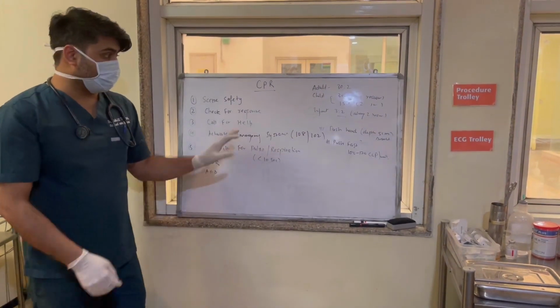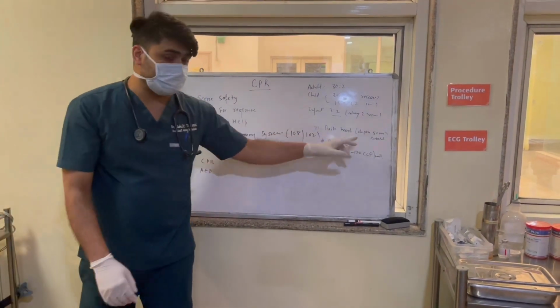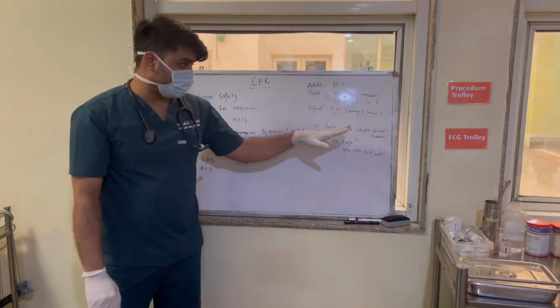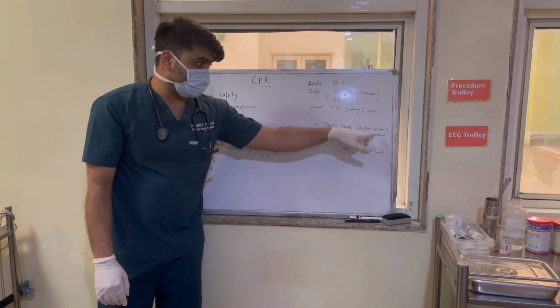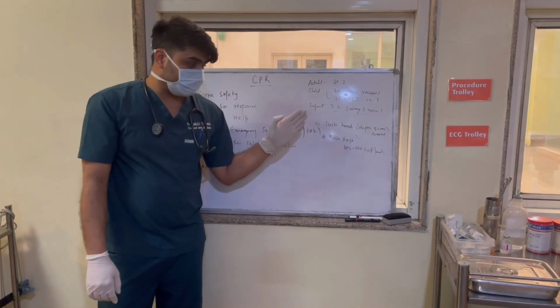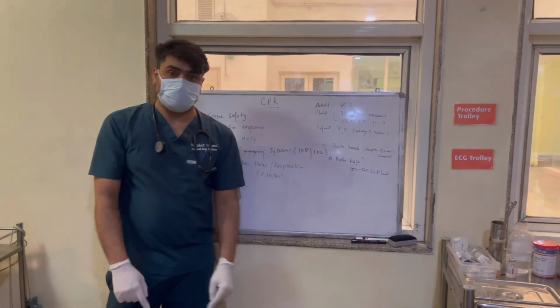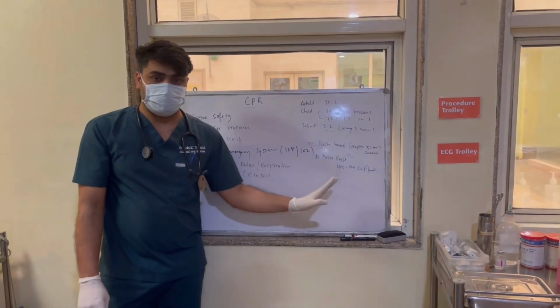CPR is always all about push hard and push fast. What do I mean by push hard? Push hard means you should give enough pressure so that you achieve 5 cm of depth. And push fast means the frequency of chest compressions should be 100 to 120 per minute.